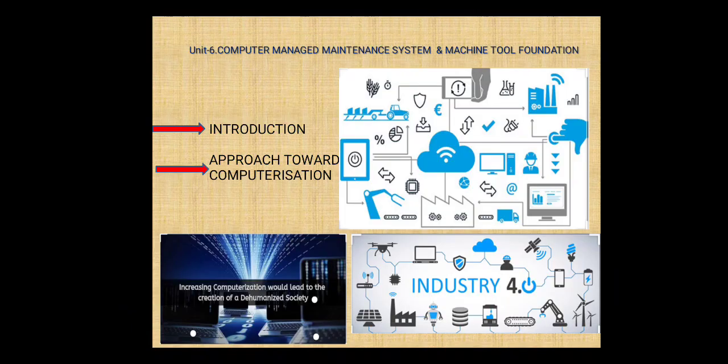Then the next point, approach towards computerization.